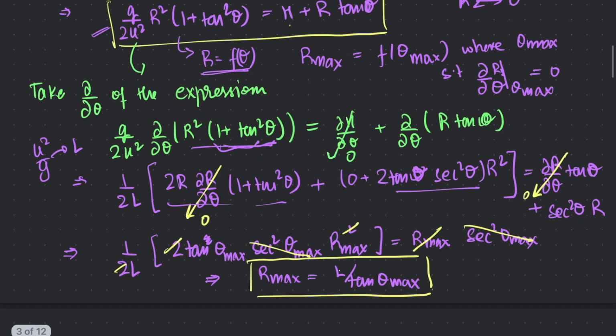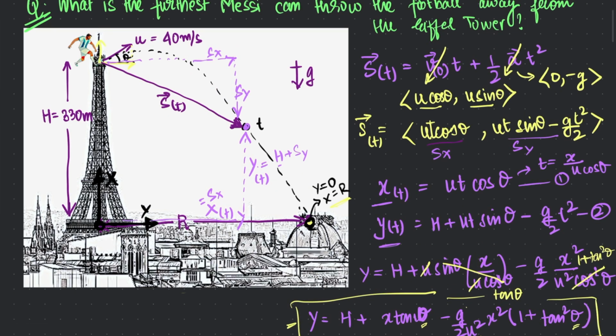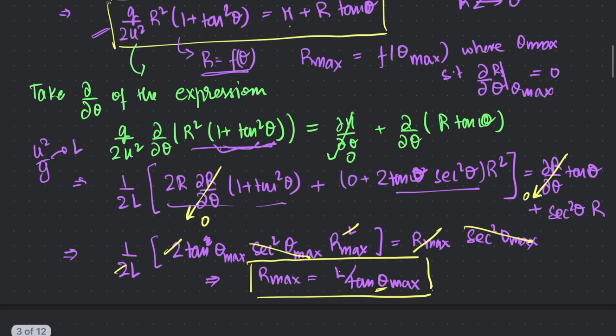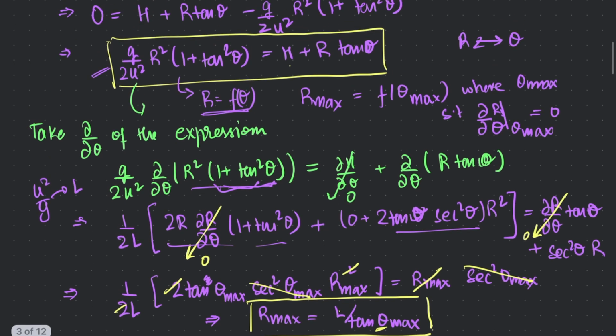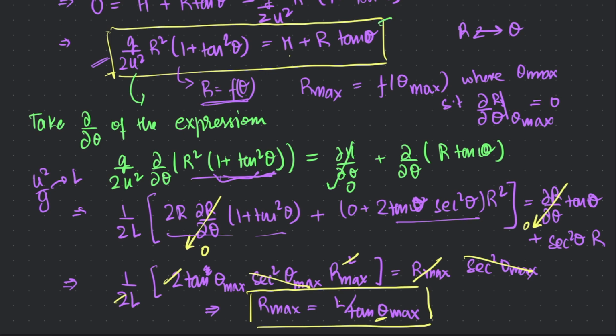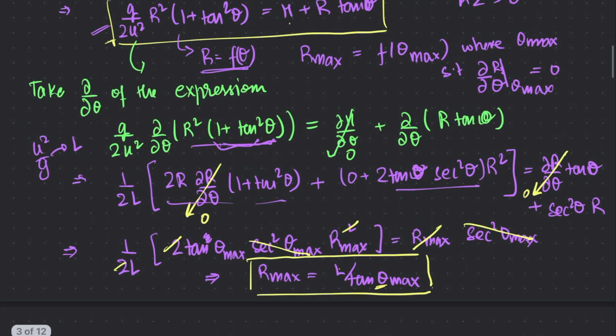So is this going to help us answer the question of what the maximum range is going to be? Well, we know u, and we know h, and we know g. So we know L, but we don't really know theta max. We don't really know the angle at which the ball is going to be thrown. So can we get rid of this theta max somehow, given that we know an implicit expression between r and theta? Well, of course. We can use this expression here, and we can substitute in our special relationship between the range and the theta for the case when the range is maximized.